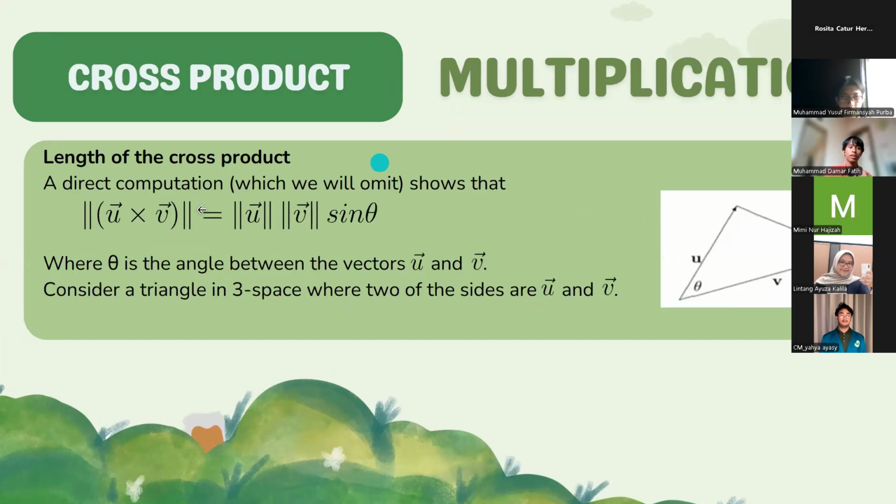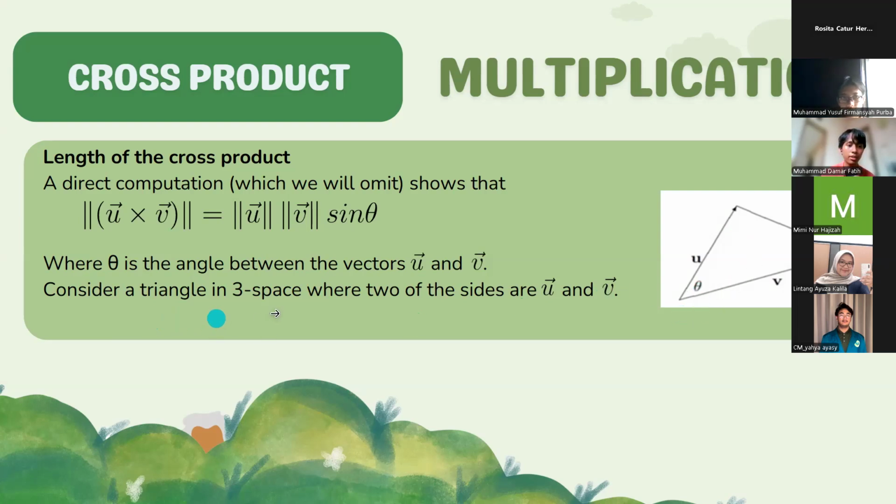Next, length of the cross product. A direct computation, which we will omit, shows that the magnitude of the cross product of vector u and vector v is equal to magnitude of vector u times magnitude of vector v times sine theta, where theta is the angle between vector u and vector v.